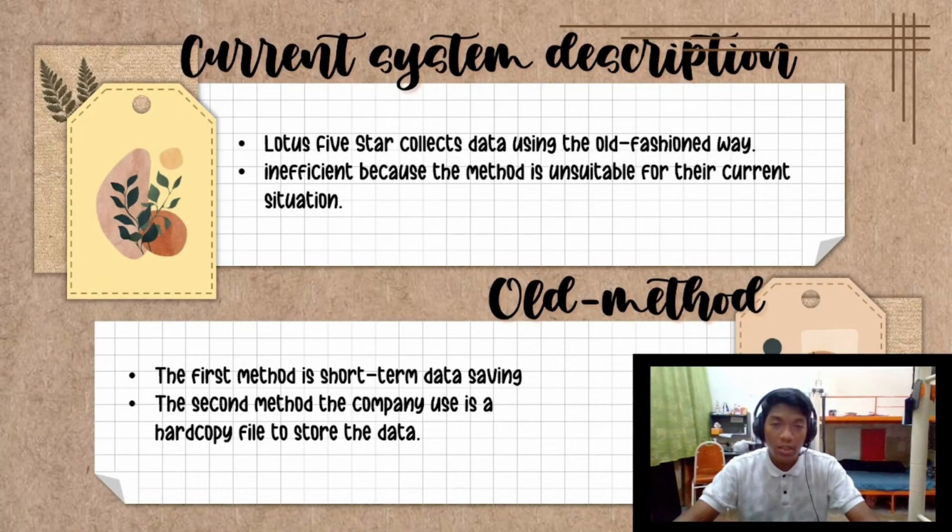Now, let's go through the system description. Lotus 5 Star collects data using the old-fashioned way. Because of that, the method is inefficient and unsuitable for their situation. So, what are the methods they are using? The first method is short-term data saving, and the second method is that the company uses hard copy files to store the data.